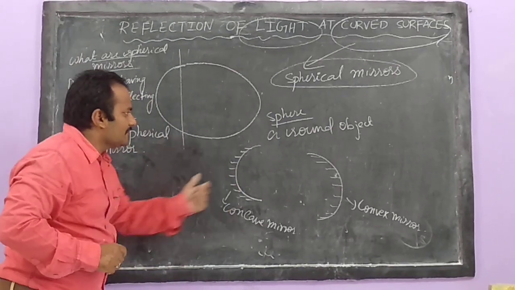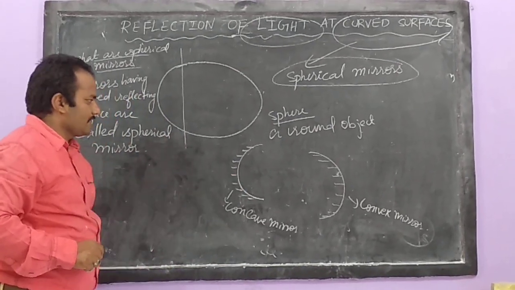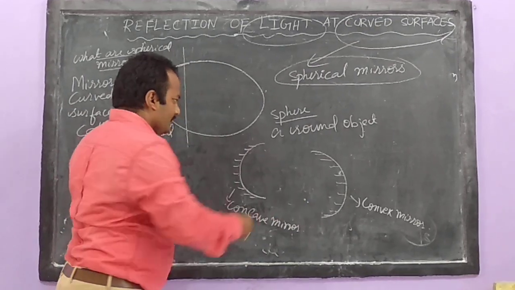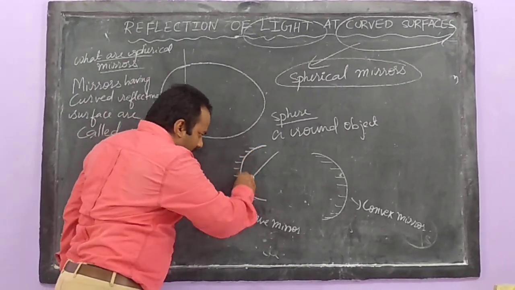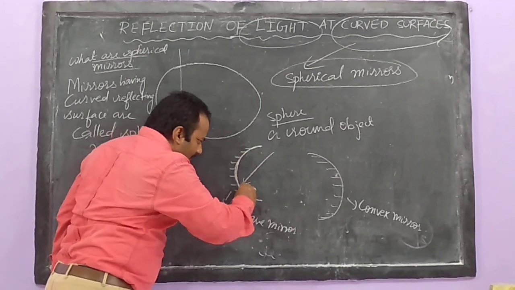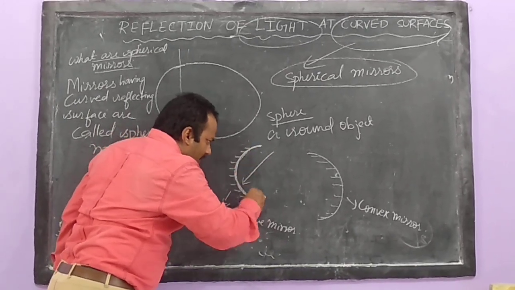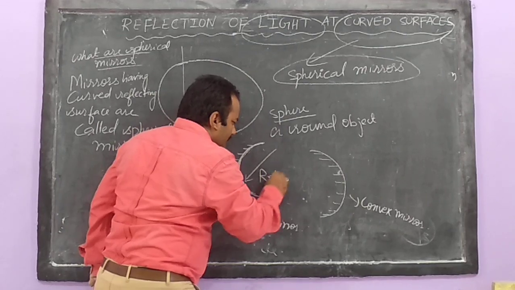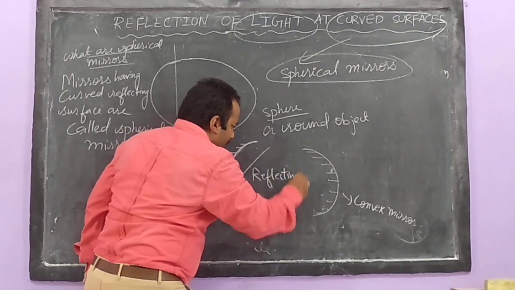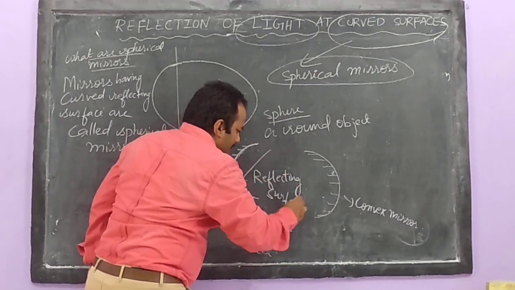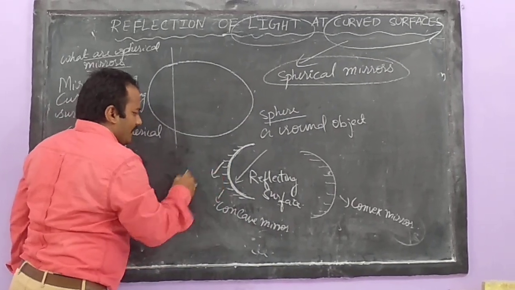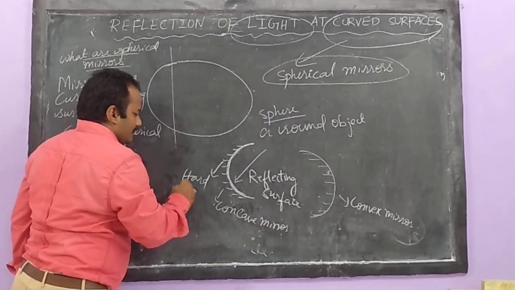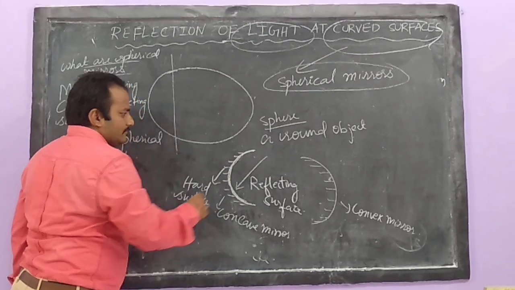Where is the reflecting surface? If I say this is concave, and this is convex, see, inside the curved surface, inside this spherical mirror, inside this concave mirror, this is the reflecting surface. And the outside portion is called the hard surface.